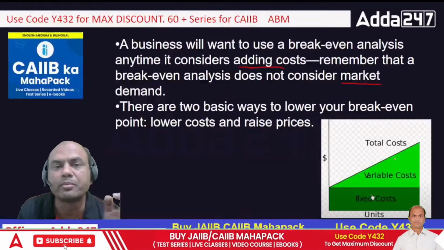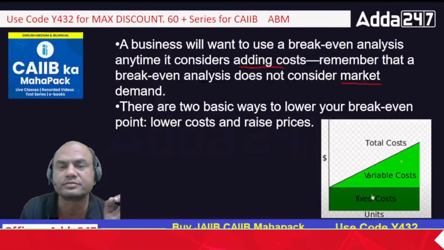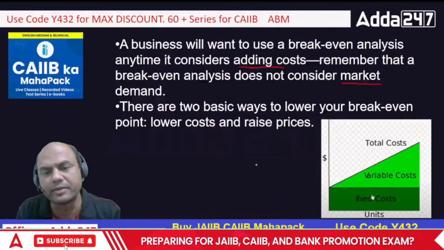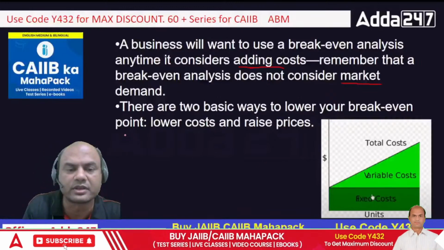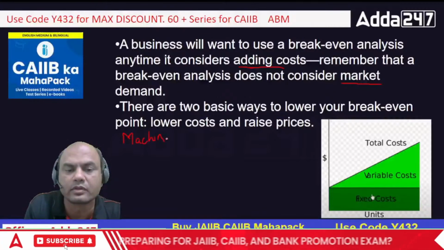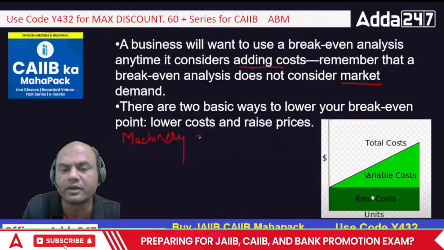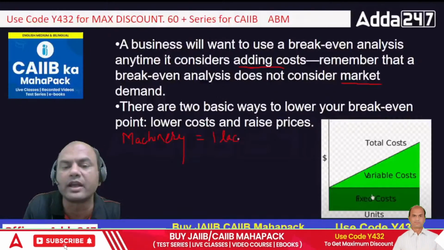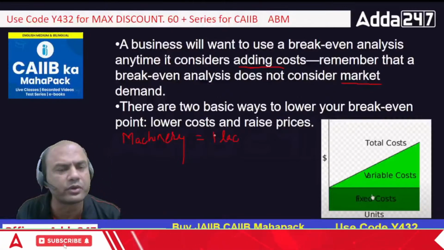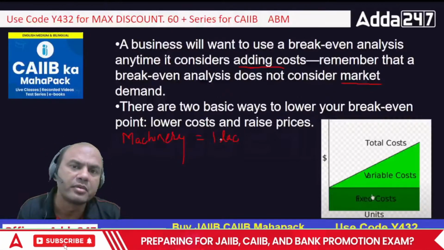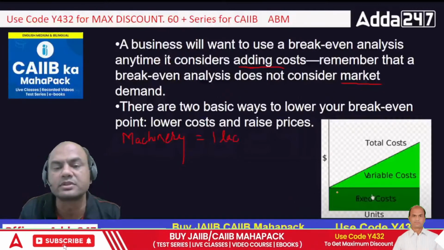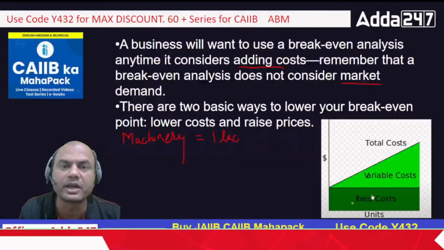See this. Break-even's basis lies over here. Always remember fixed cost and variable cost. Suppose I bring a machinery of 1 lakh. Now I'll bring this machinery and keep it for dusting. Just the dust gathers on it. I'm not using that machinery. Whether I use it or not, 1 lakh is gone. So that is the fixed cost. Whatever is gone and can't be recovered is fixed cost.